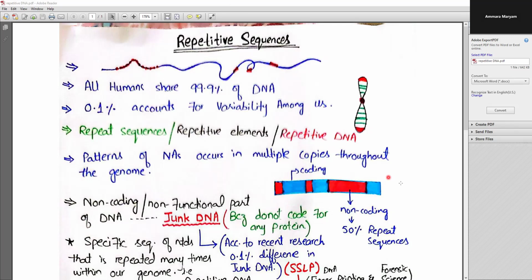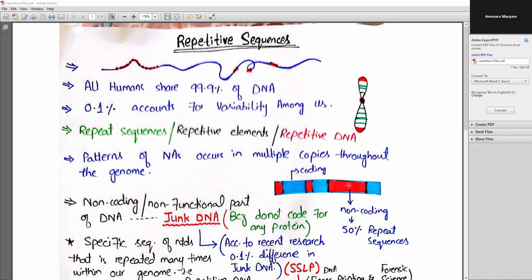If we look at this diagram, this is a specific portion of our genome. This portion in blue is meant for coding particular proteins, so these are referred to as the coding sequences. They have specific instructions, specific codes for the formation of proteins.